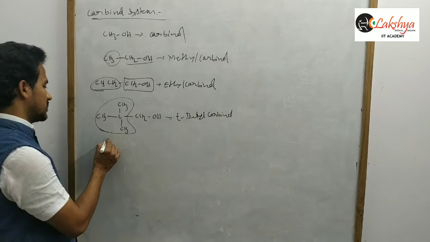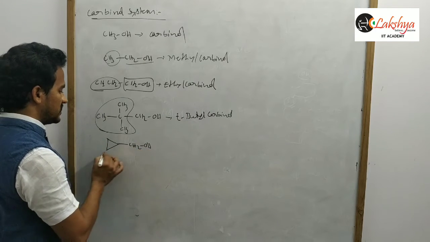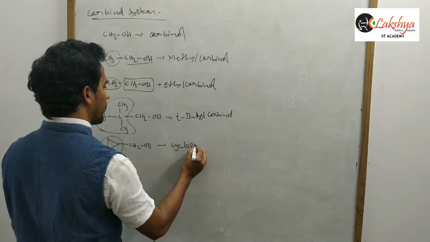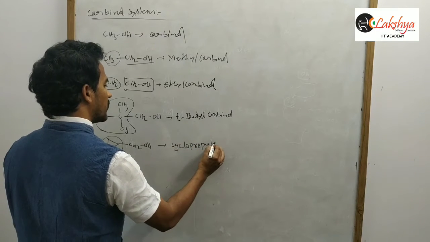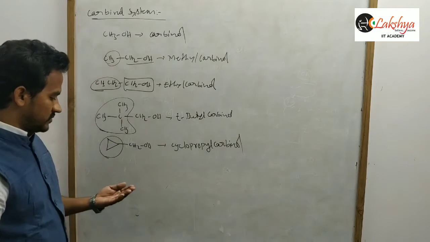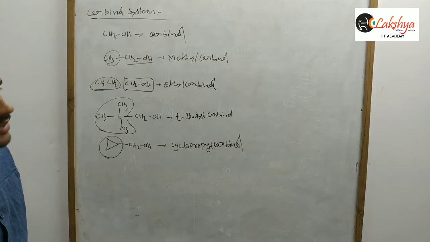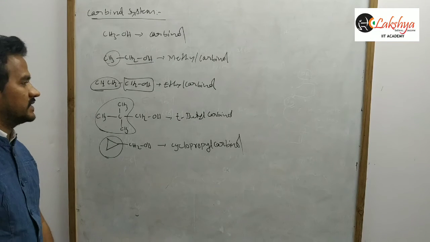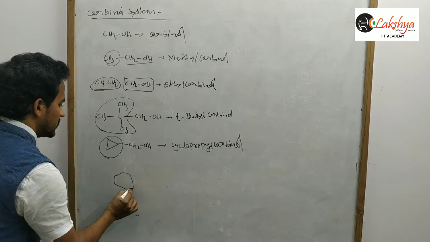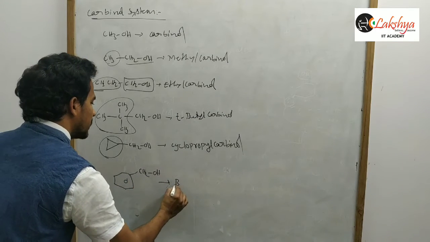Okay, that's it. Suppose this compound, this is cyclopropyl carbinol. Okay, there is a carbinol system. And generally here, this compound is CH2OH, this is benzyl alcohol.